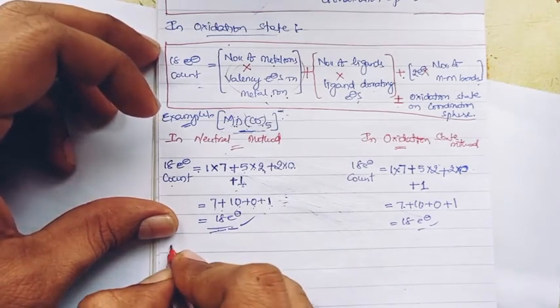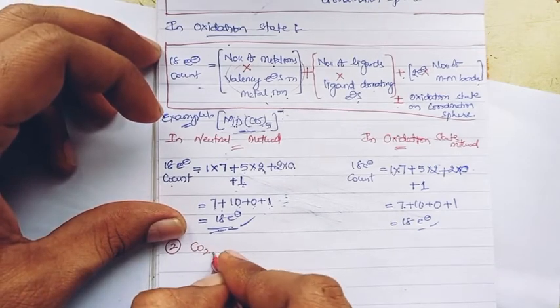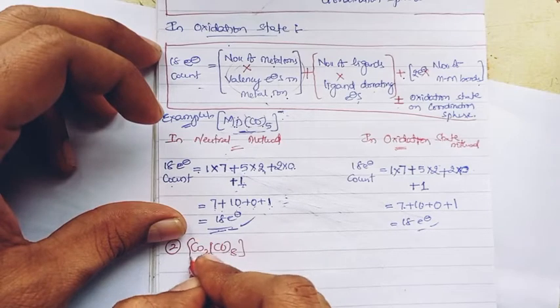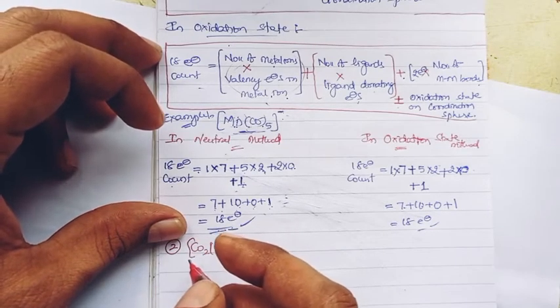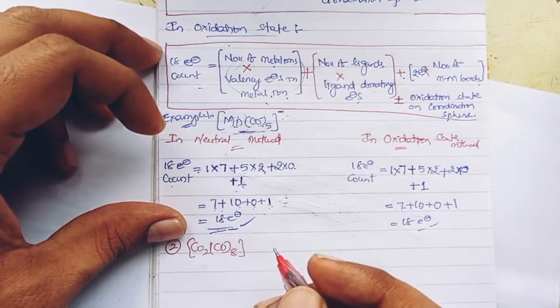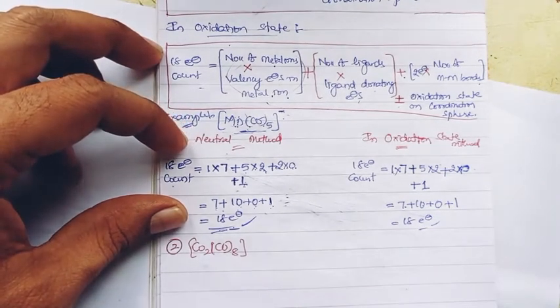Let us go with a multiple metal complex such as clusters. We will go with octacarbonyl dicobalt complex, right?